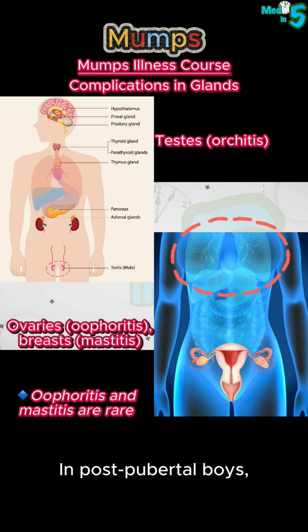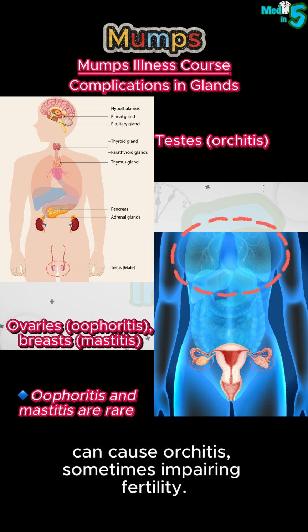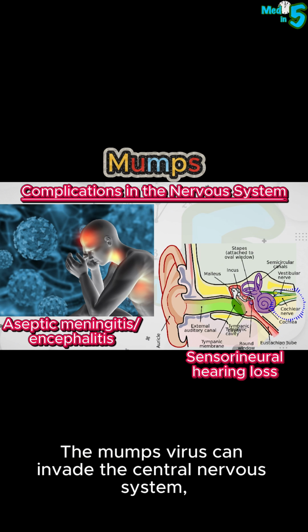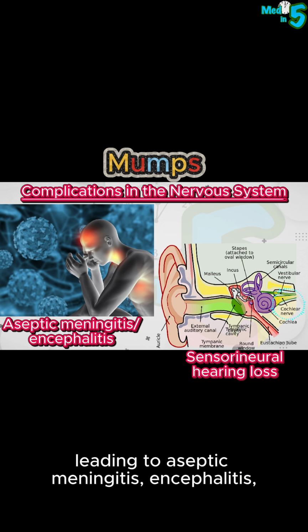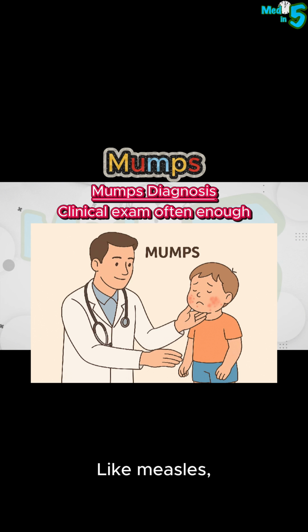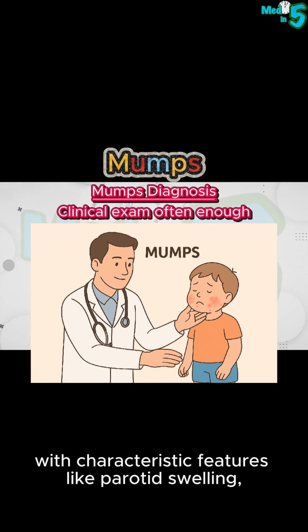In post-pubertal boys, viral replication and immune response in the testes can cause orchitis, sometimes impairing fertility. Girls may develop oophoritis or mastitis, though rarely. The mumps virus can invade the central nervous system, leading to aseptic meningitis, encephalitis, or sensorineural hearing loss due to cochlear nerve damage. Like measles, a clinical exam is often enough for mumps diagnosis, with characteristic features like parotid swelling,